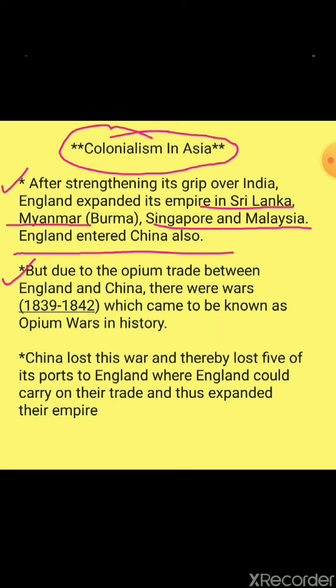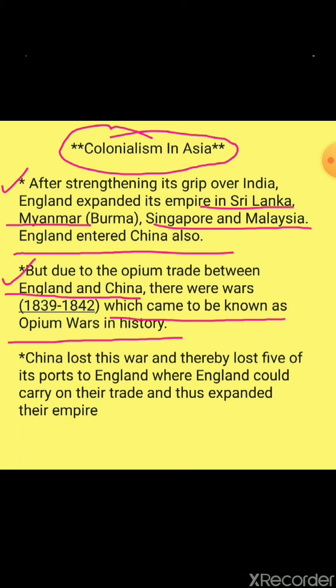But due to the opium trade between England and China, there was a war which came to be known as the Opium War in history. Okay, students, over here, opium means what? An addictive drug made from the juice of a poppy, right? A trade between England and China was there.